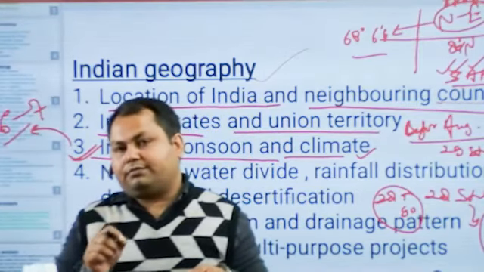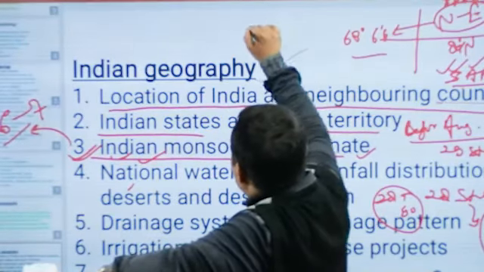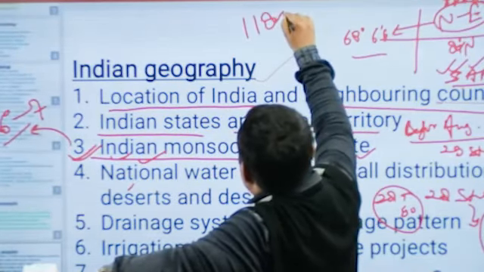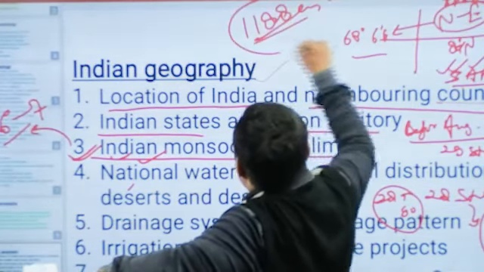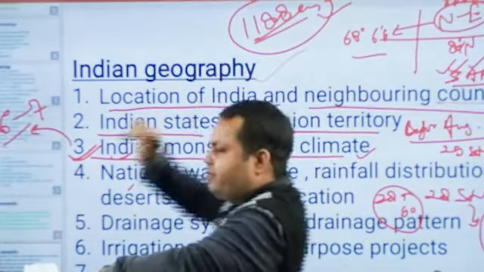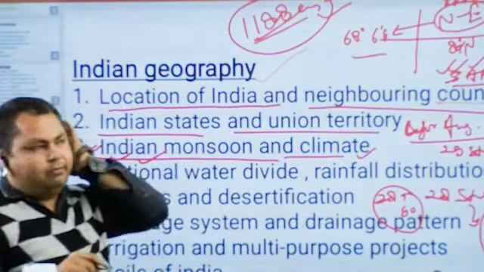at Mosin Ram, right? At Mosin Ram, that is around 1188 centimeter. 1188 centimeter is the average annual rainfall of Mosin Ram. This is the world's highest rainfall, located in Meghalaya. Mosin Ram is located in what? Meghalaya.